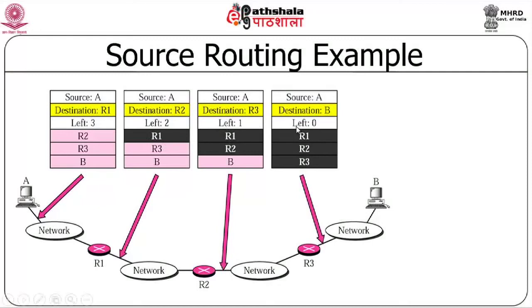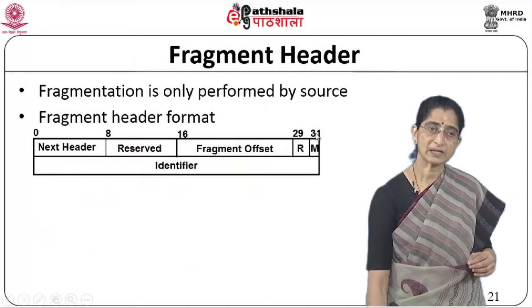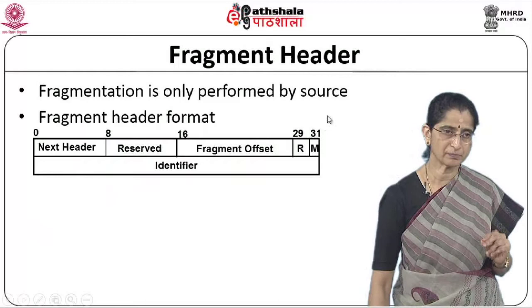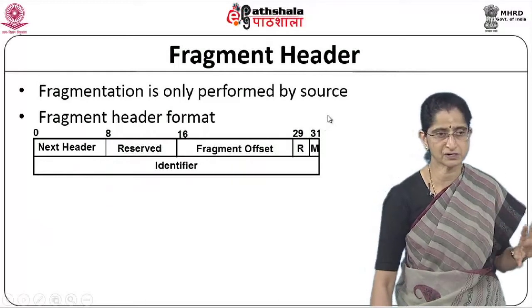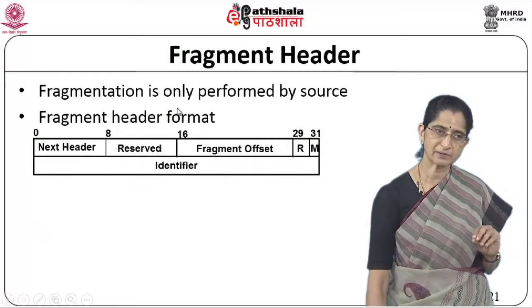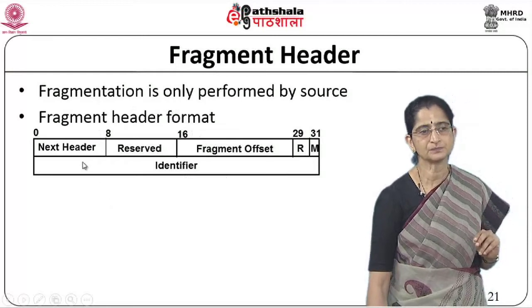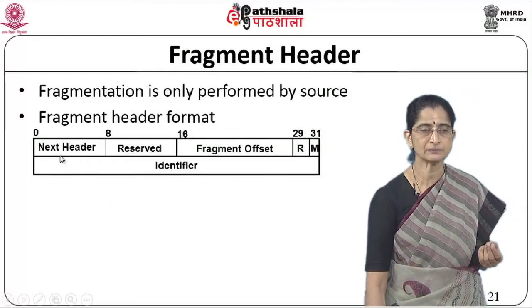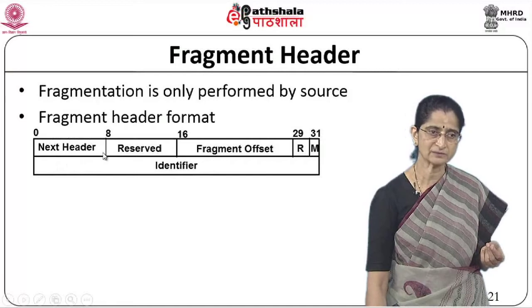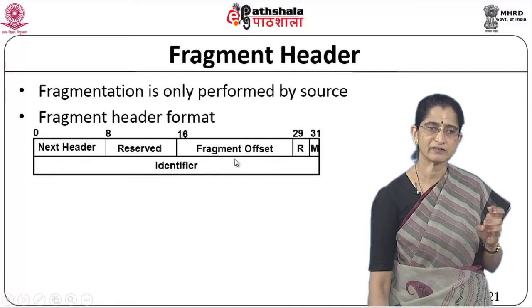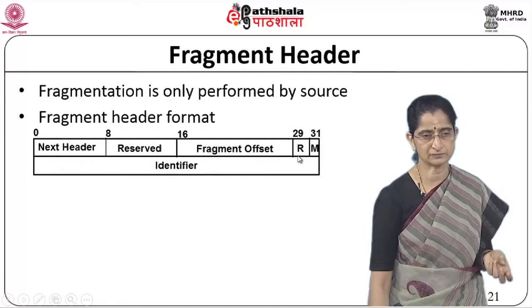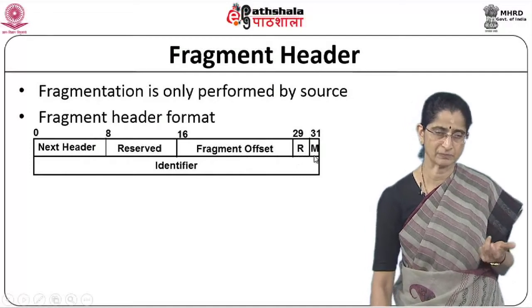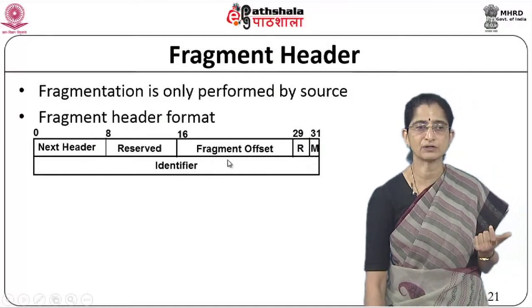So the fragmentation header, we said that the fragmentation will be performed only by the source, no fragmentation at the routers. So what does the fragmentation header look like? You can see this here. You have the next header, then there is some reserved field, and then you have a fragment offset, an R field, and an M. Remember our M and fragment offset and identifier.